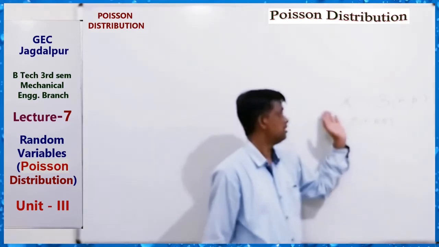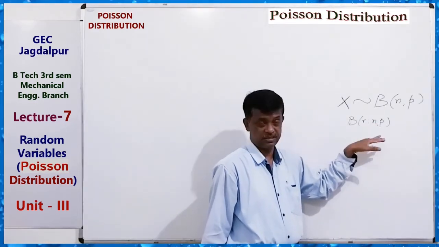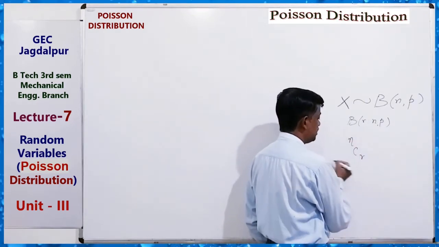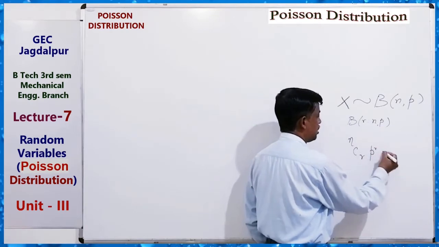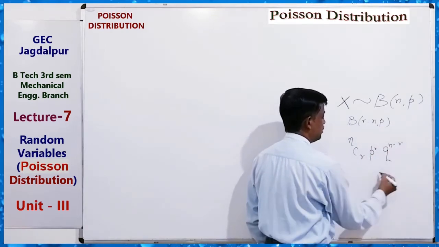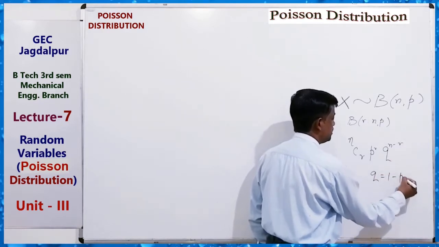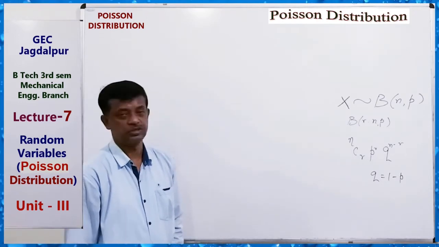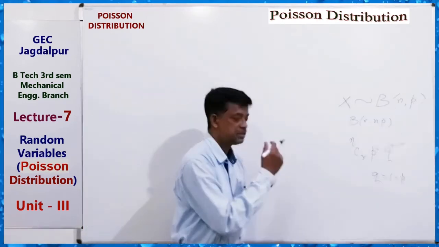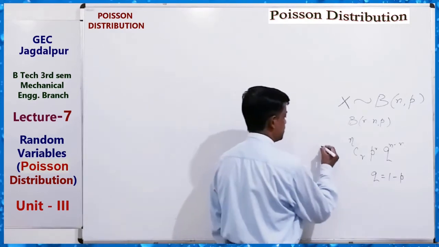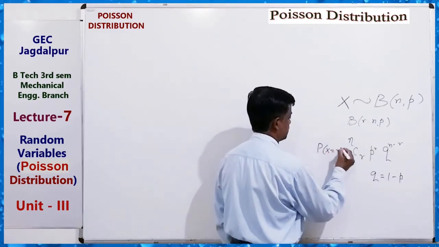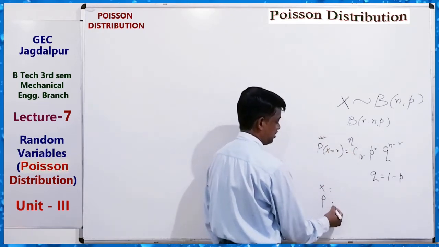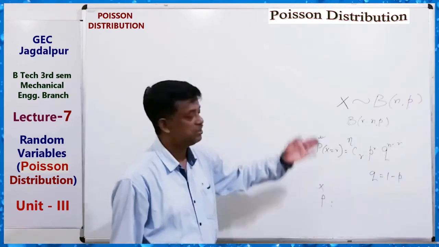Its probability, that is the probability of r successes, is given by the formula nCr p^r q^(n-r), where q equals 1 minus p. This is our binomial distribution, a discrete probability distribution, giving the probability of r successes. This is called the binomial distribution.